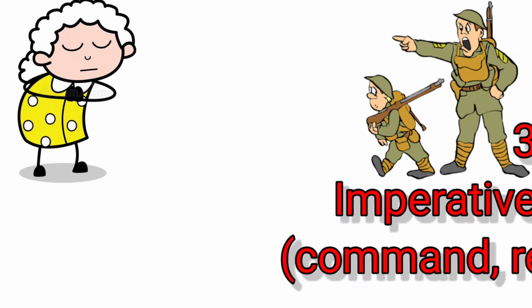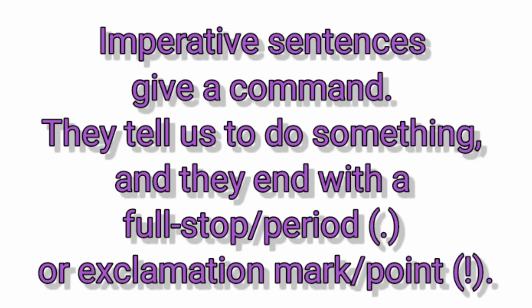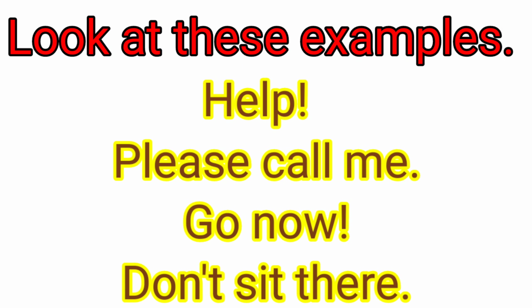Now the third one is the imperative sentence or command, request, order. Imperative sentences give a command. They tell us to do something, and they end with a full stop or period or exclamation mark or point. Look at these examples. Help, please call me, go now, don't sit there.